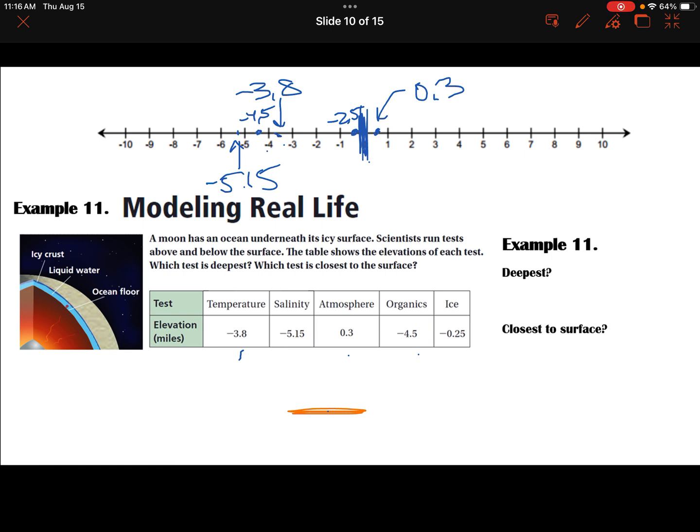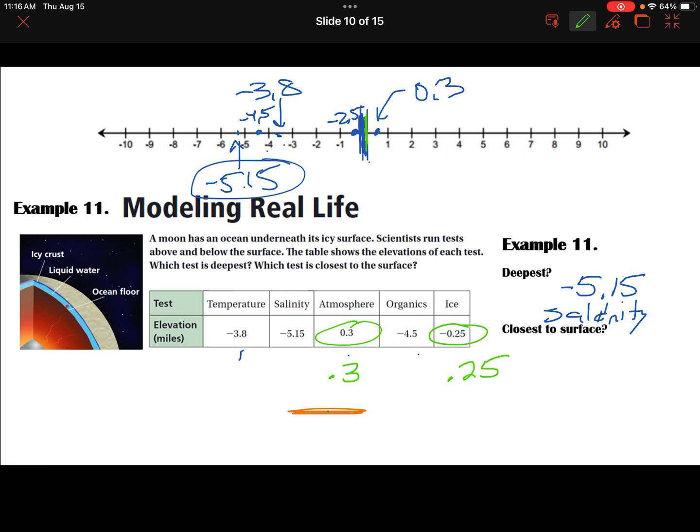Well, that would be below the surface. The deepest one would be this one. And so it'd be kind of like thinking of the absolute value. So the negative 5 and 15/100, which would be the salinity, apparently. And closest to the surface, well, if the surface is right here at 0, then what I would do when comparing two decimals is this: that was 0.3 then, and if we think of that absolute value, that's 0.25. If we want to compare, I'd add a 0 behind it, and that makes it 30.